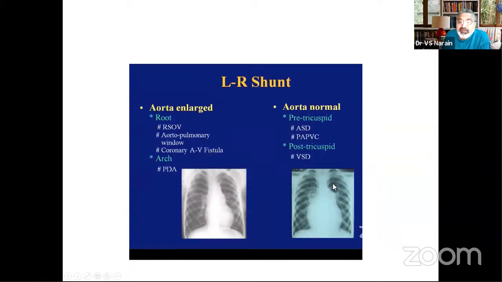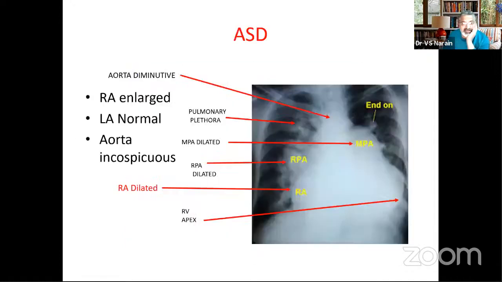Now, if you have a narrow pedicle, the aorta is conspicuously absent, and the right atrium is prominent, you could be dealing with a pre-tricuspid shunt such as ASD or a partial anomalous pulmonary venous connection. And if you have a prominent left atrium, then you could be dealing with a VSD. So no significant aortic involvement means a pre-tricuspid or a post-tricuspid shunt, and a prominent ascending aorta or arch means that you are probably dealing with a PDA or RSOV situation. So these are some of the subtle points that will give you pointers as to where the shunt lies.